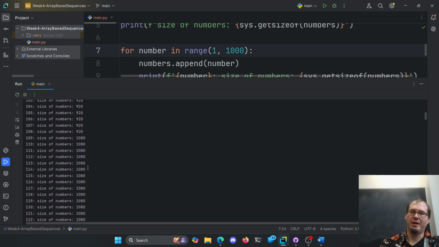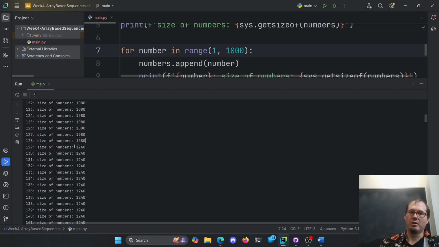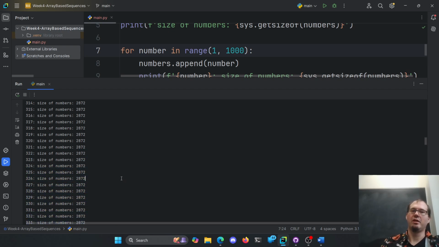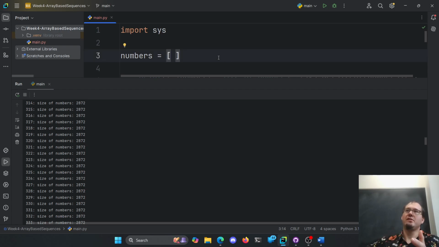Right? We're at 920 for a while, then we're at 1080 for longer, and we're at 1240 for even longer. And as we go, we'll stay at given sizes for longer. So all this means is Python said, hey, I need more space than what I'm actually storing. Because I know I want to make adds fast. I want to make append work quickly on average. So give me more space, and then Python manages that for us.